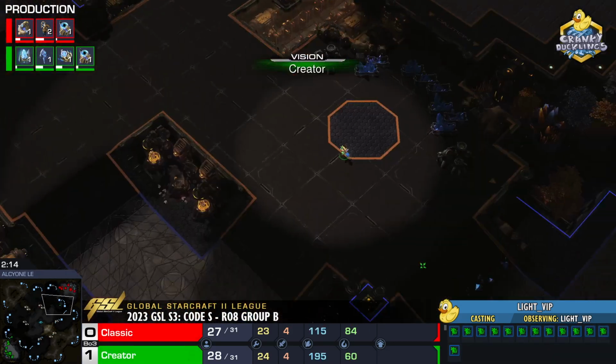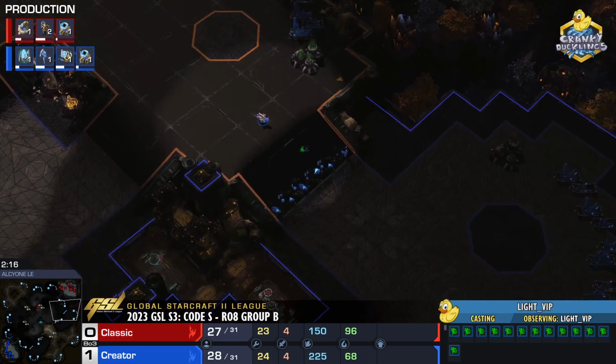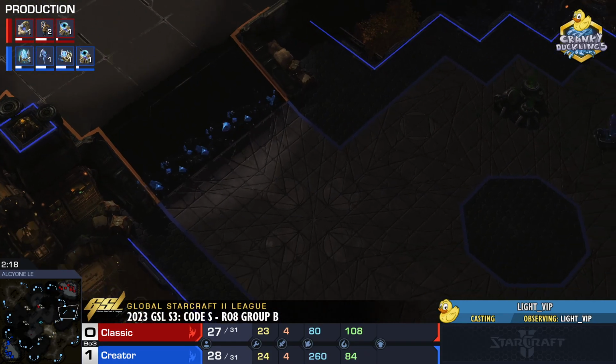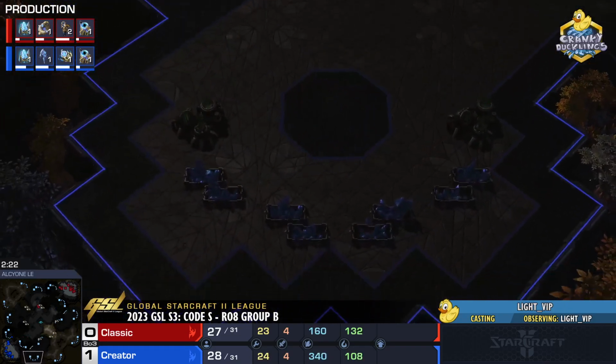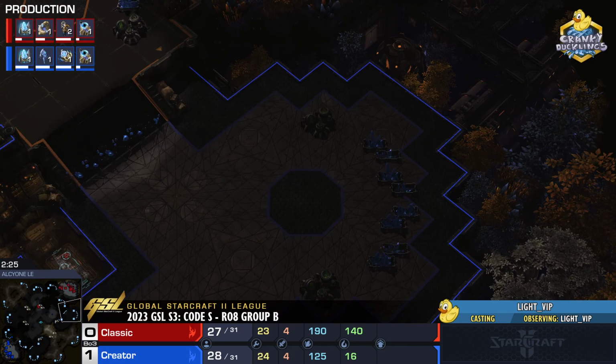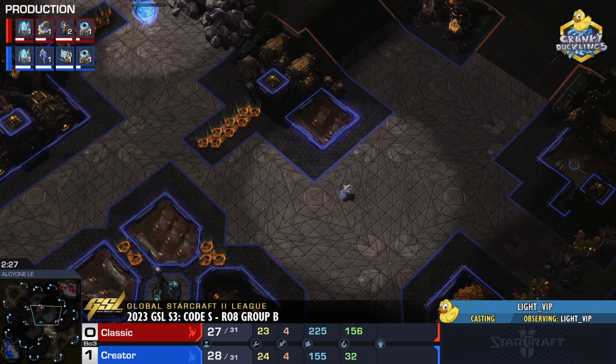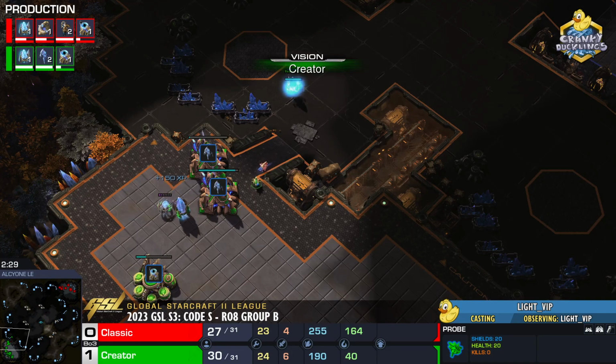With that Probe Scout, Creator is checking this mineral wall, checking to see if maybe Classic had gone to the other side to go for a Proxy Stargate. Proxy Stargates here in this position, or in this position depending on where you spawn, is very common. So Creator does check there first, and now he's racing back home.